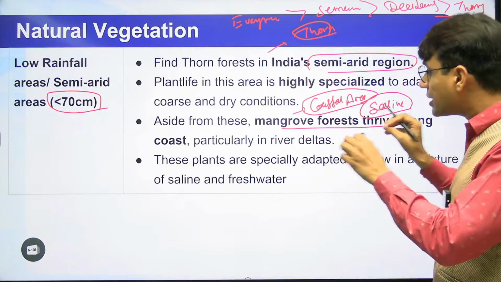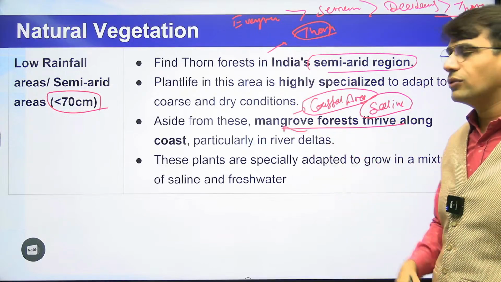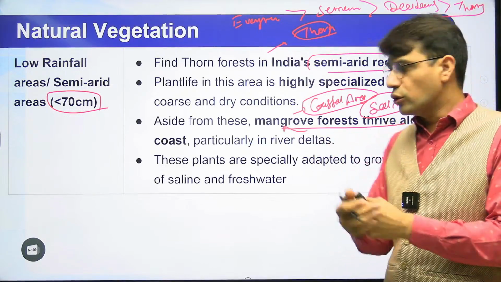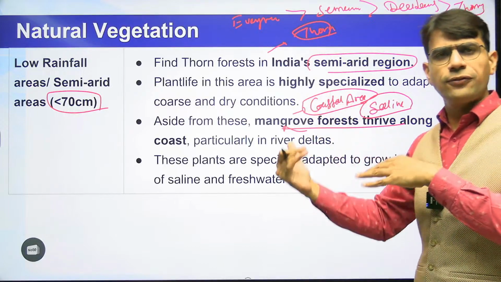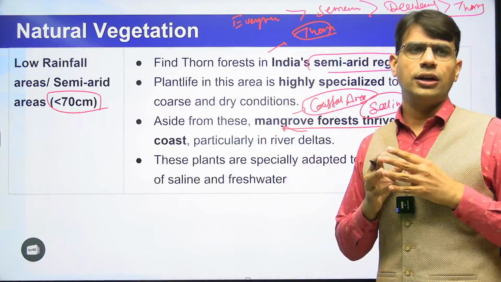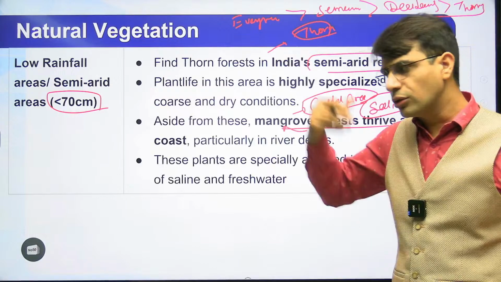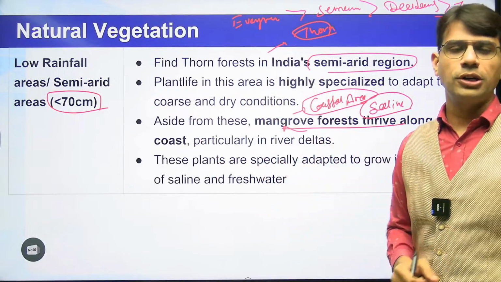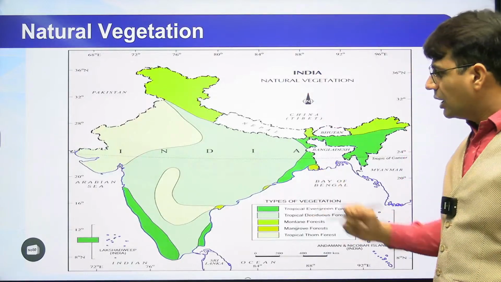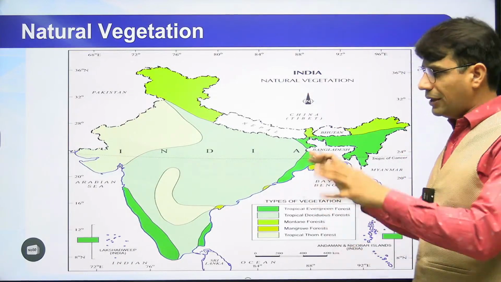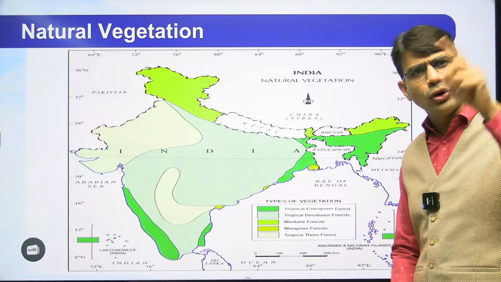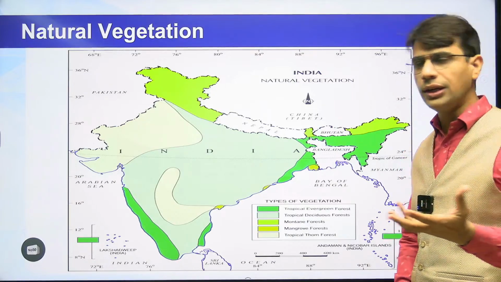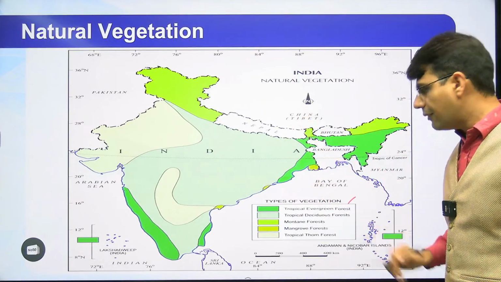So a specific type of forest like mangrove forest will be grown over the area, because saline and fresh water altogether have different kinds of properties. Fresh water की property कुछ अलग होती है, saline water के अंदर जो vegetation grow करेगा उसकी property altogether अलग होगी. Now you can see over here, अगर आप इंडिया का देखेंगे तो सारे वो एरिया जहां पे हैवी रेनफॉल होता है वहां पे आपको ट्रॉपिकल एवरग्रीन फॉरेस्ट मिलेंगे.